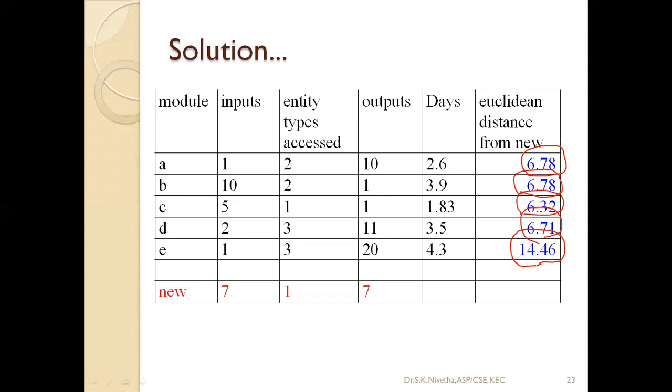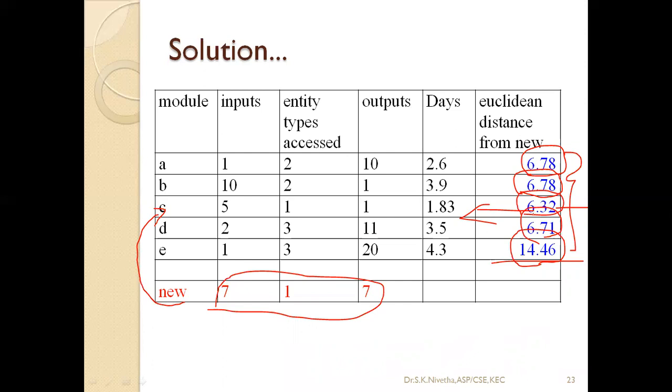So A, B, C, D are almost closer to the new project, and project E is too different, too far from this. It is having a big difference, so we cannot compare it with project E. Among these four, project C seems reasonably low. So I could conclude that this new project is almost equal to C.